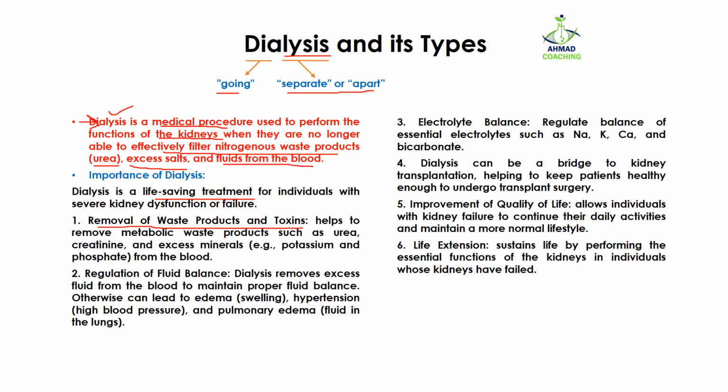All the nitrogenous waste products and salts which build up in the body because the kidney is unable to filter them out are removed by dialysis. These waste products include urea, creatinine, and excess minerals, which include potassium, phosphates or salts, out of the blood.